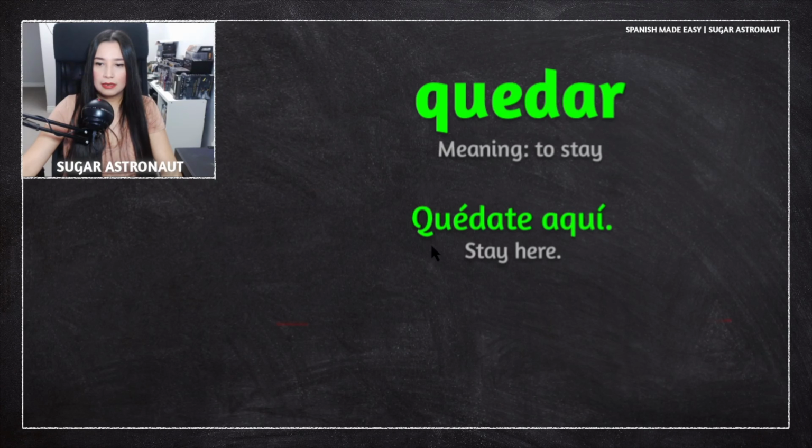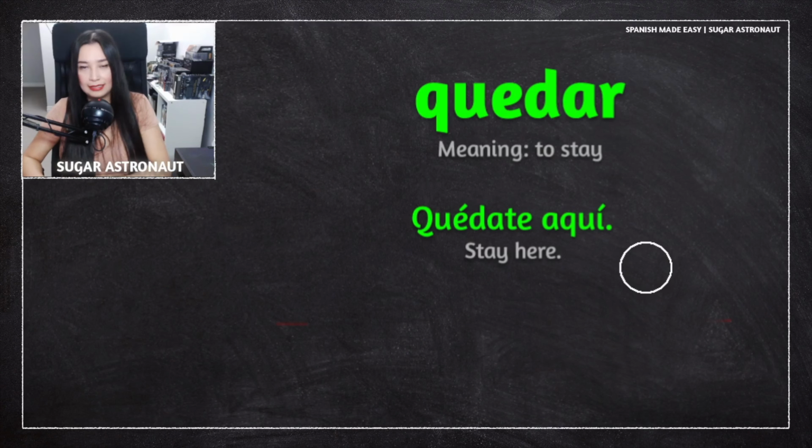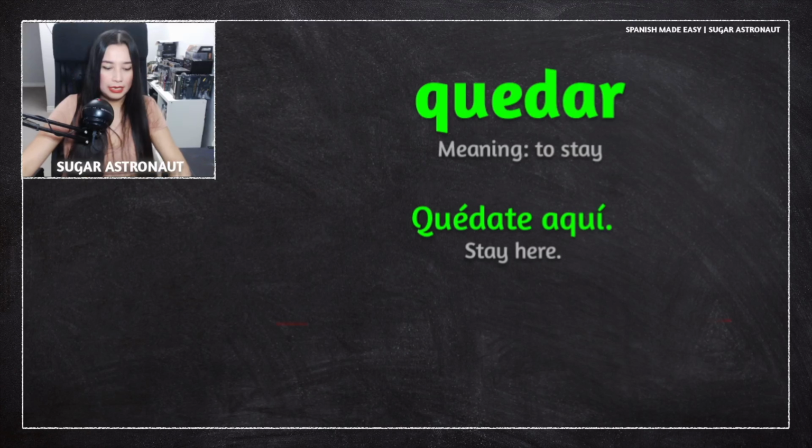So it's a command plus it has a pronoun, te. Quédate. Okay? Queda is the command. Te is the pronoun. And obviously you need to add the accent mark for the right intonation. Otherwise it will be quedate. Quédate. So you need the accent mark.